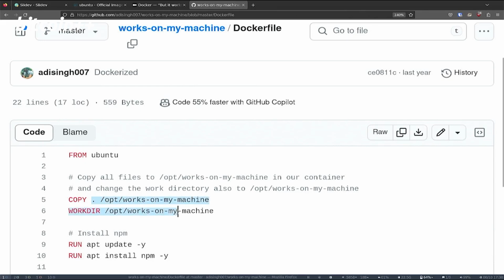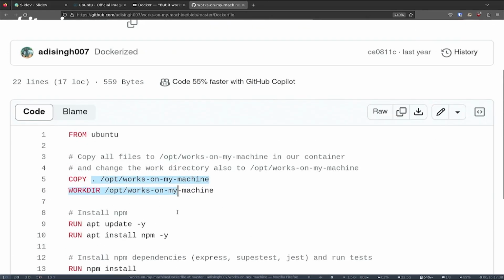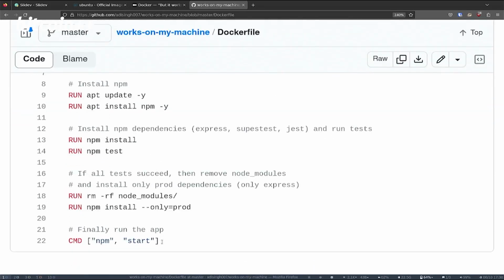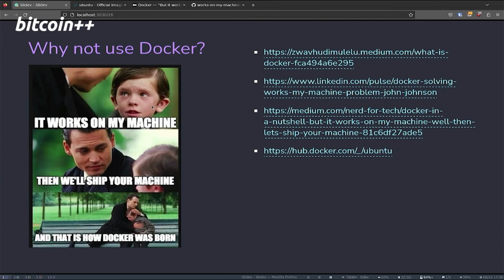Okay, then they load a bunch of stuff. Oh, the layering is also wrong. Somebody recognizes you shouldn't copy the stuff before you update. Run update. Which version of npm are they installing there? I have no clue. And they also don't have a clue. So what can happen is, if two individual people run this Dockerfile to create an environment in which they build or experiment or develop, they can have completely different versions of npm. So I would say it doesn't fix the problem.